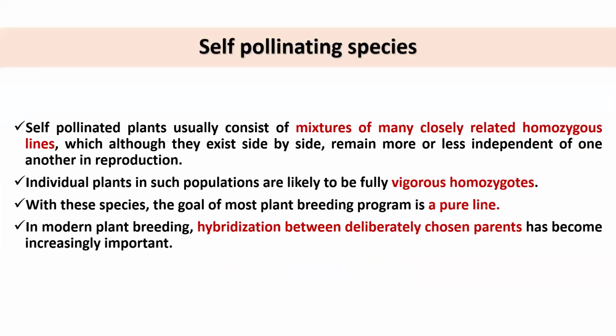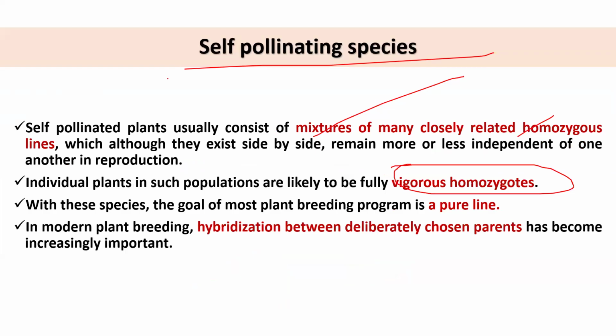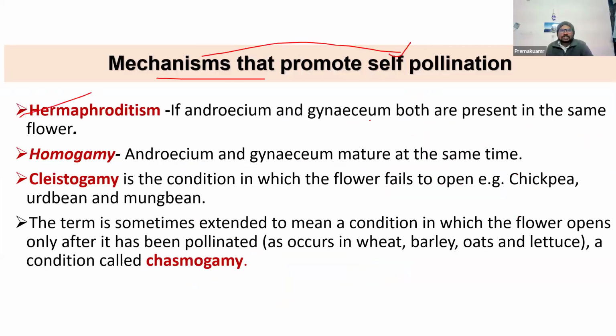We discussed the different mechanisms that promote self-pollination: hermaphroditism, homogamy, cleistogamy. Hermaphrodite plants have both androecium and gynoecium present in the same flower. We had the example of a perfect flower, and you know that rice is hermaphrodite.